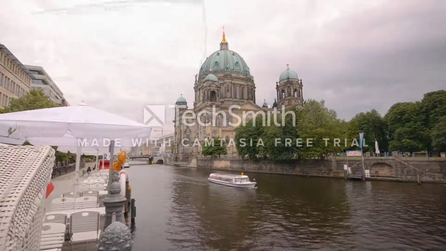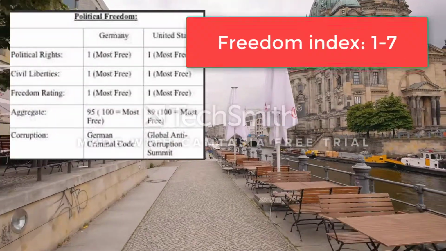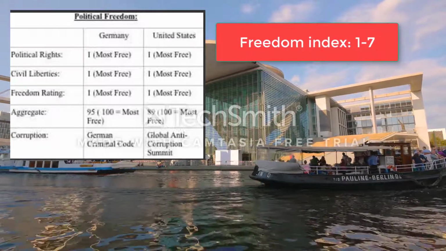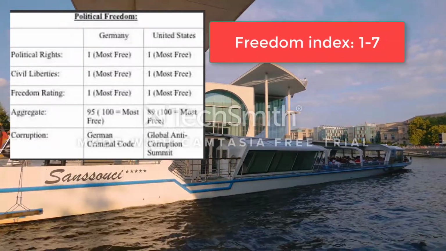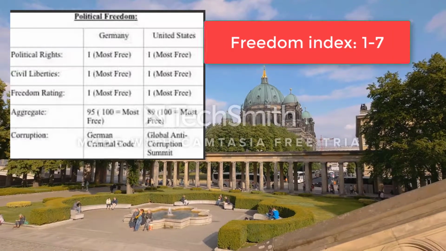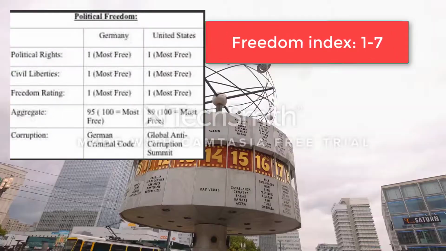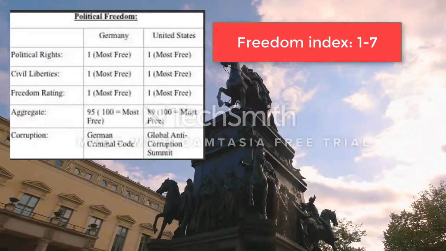Political freedom is measured by the Freedom House Index. Number 1 is the most free, while number 7 is the least free. This is separated into 3 categories, which are political rights, civil liberties, and freedom rating. In all 3 of these categories, Germany has 1s.